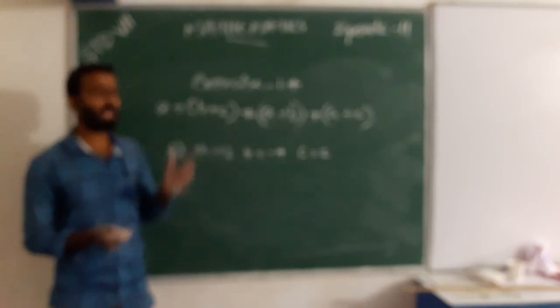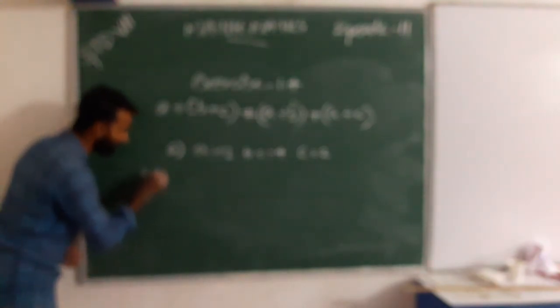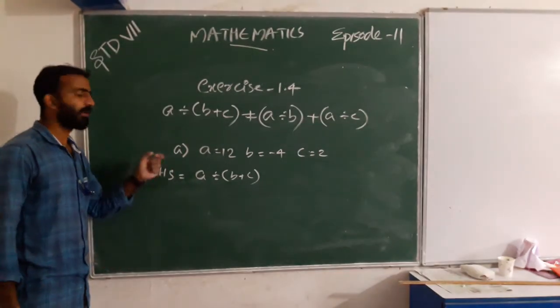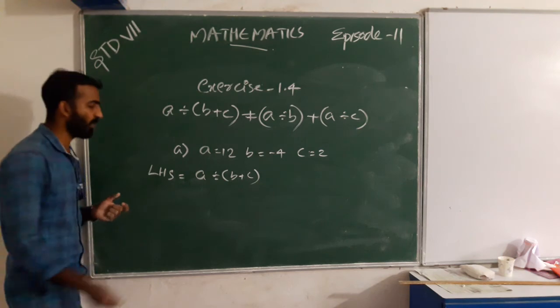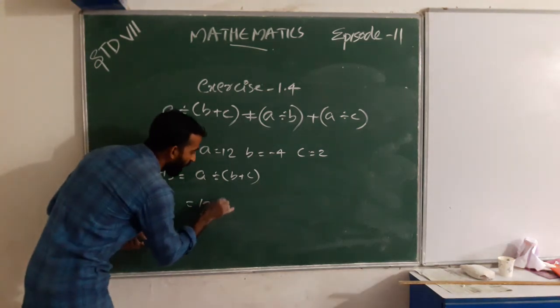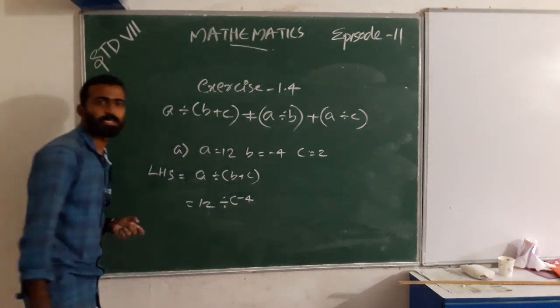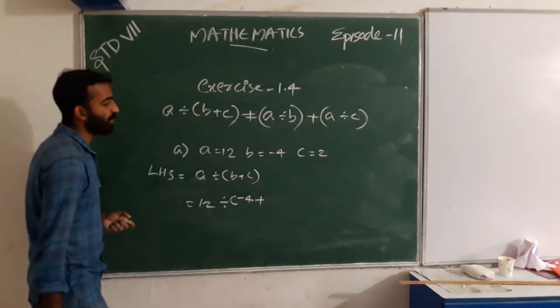First we take the LHS, a divided by (b plus c). What is the value of a, b and c? a is equal to 12, b is equal to -4, and c is equal to 2.